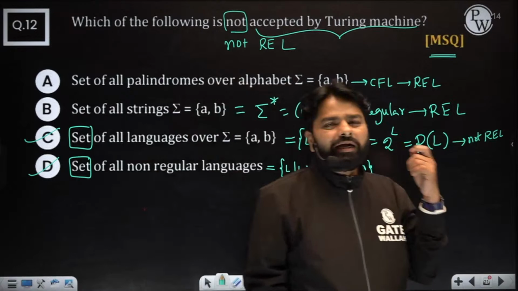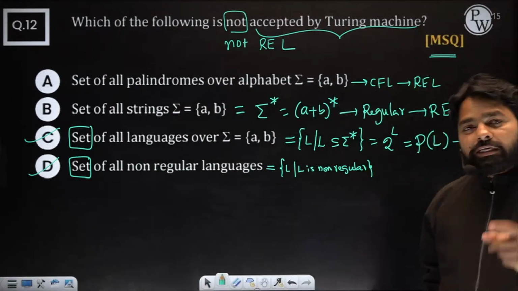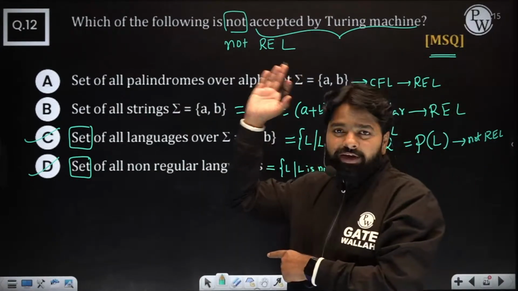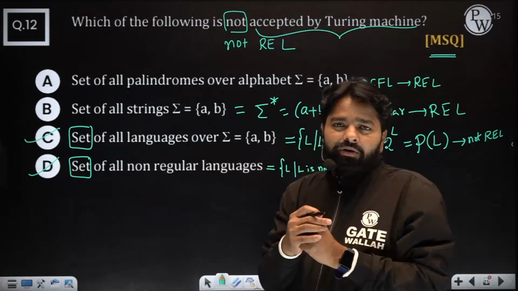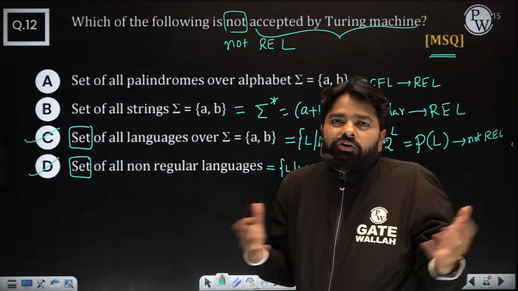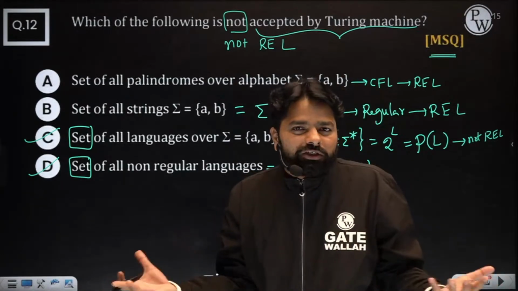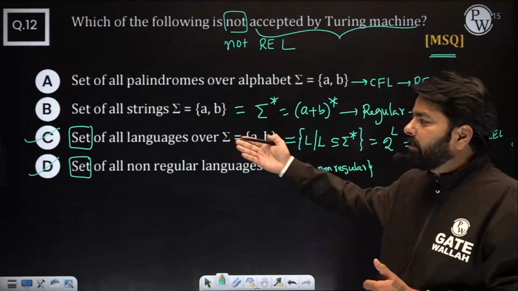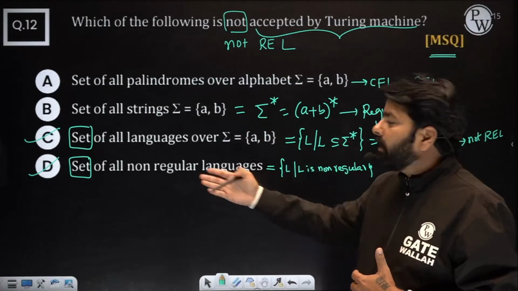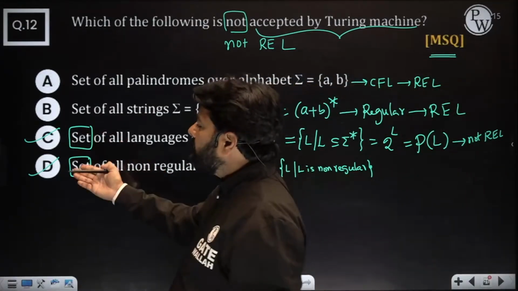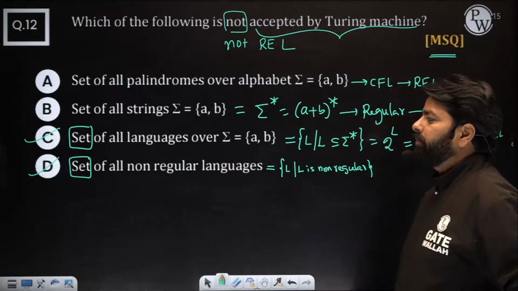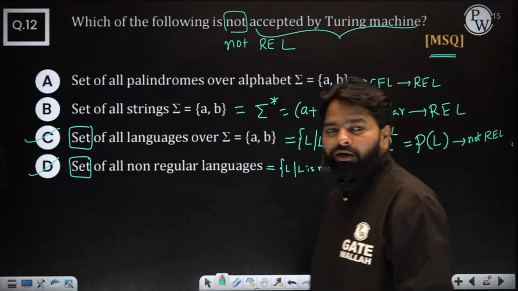Of course, undecidable, but don't say undecidable, because some of the undecidables are also REL. That's why, don't use the word undecidable. Undecidable, you don't understand, do you have a Turing machine or not? Because some languages are undecidable, but still you have a Turing machine, right? So don't use the word undecidable. We know it is undecidable, but the language itself is not REL. Both are not RELs, okay? C and D both are not RELs.